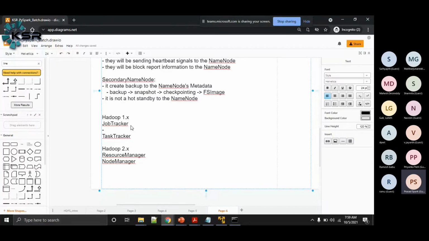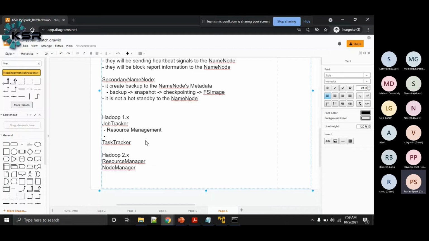Now, what does a job tracker do? The job tracker in Hadoop 1.x is responsible for resource management. What are the resources to the job tracker? The task trackers are the resources. So it is to manage these resources. Whenever you're running a job, we need to allocate some workers to that job. In distributed computing, that is what we are doing. In order to accomplish one job, we make use of multiple resources, multiple people.